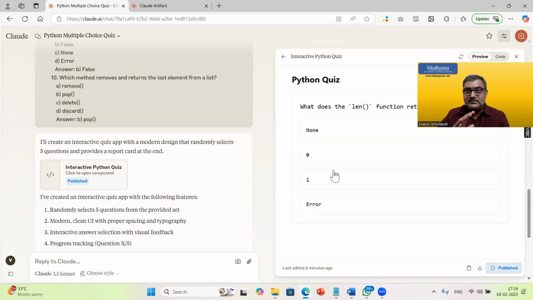This is, I hope, mind blowing. Without writing any single line of code, without knowing any technology, without knowing HTML, CSS, JavaScript or anything, without knowing how to deploy, what is a web server, what is an application server, just in a matter of less than 5 minutes, we were able to build an end-to-end interactive web application, right?